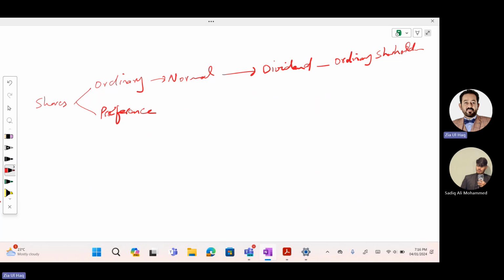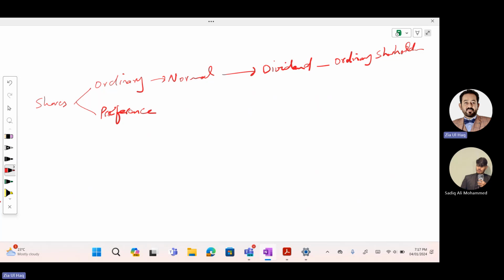And suppose the company incurs losses for the current year, but the company needs money. And in case of losses, you cannot get money from a bank loan. You can get money from the shareholder. But if you are having losses, shareholders will not buy your shares. But you need money to survive the business. And your ordinary shares, nobody is willing to buy because you are not paying dividend, you are having losses. In that case, the company sometimes issues preference shares.